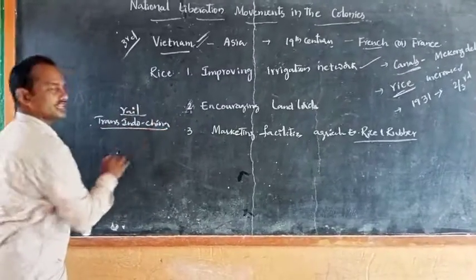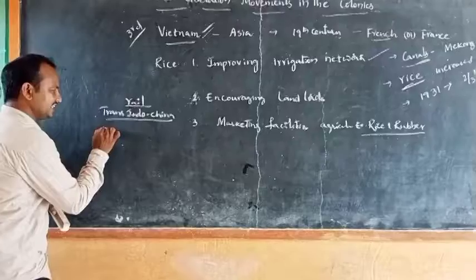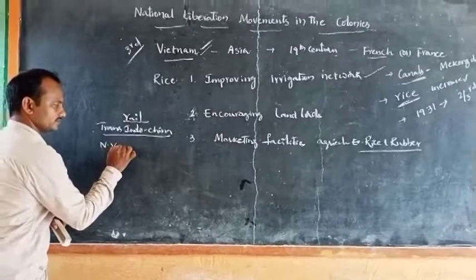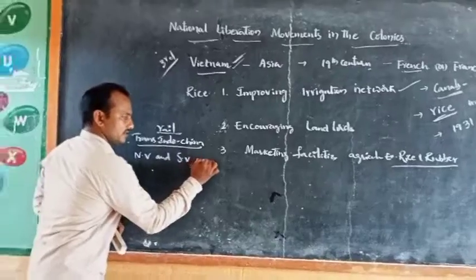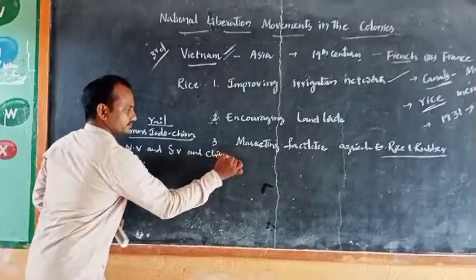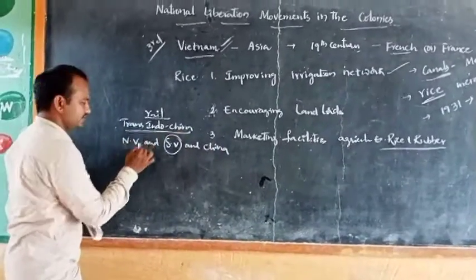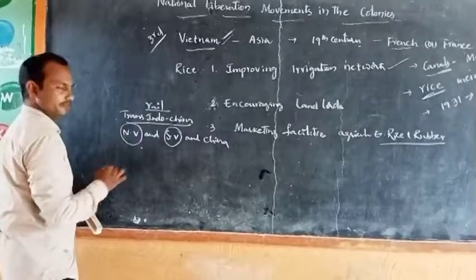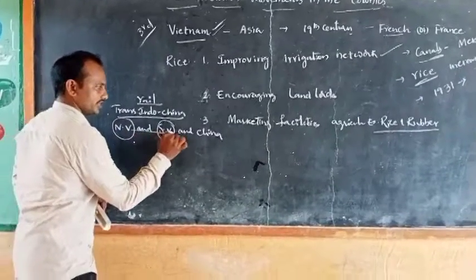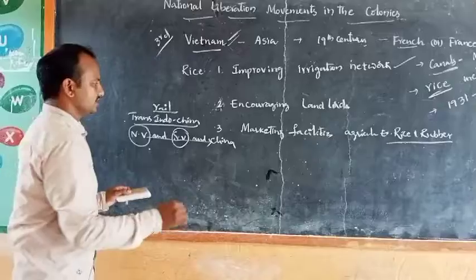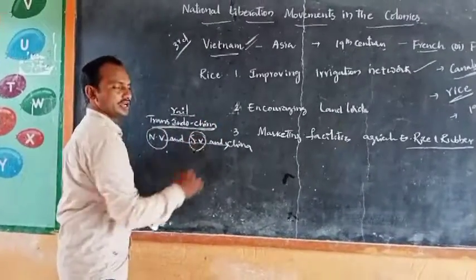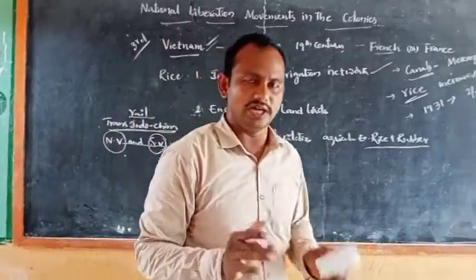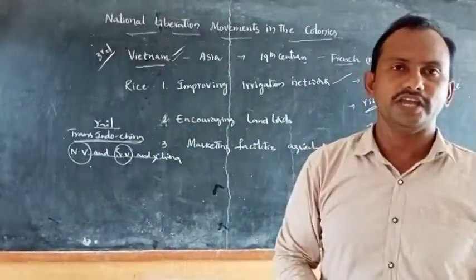This Trans-Indochina network links northern Vietnam and southern Vietnam as well as China. This is the importance of the Trans-Indochina railway network, which was built by the French in Vietnam.